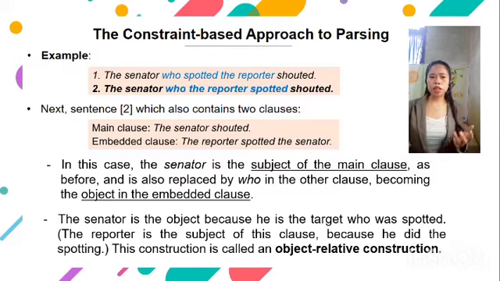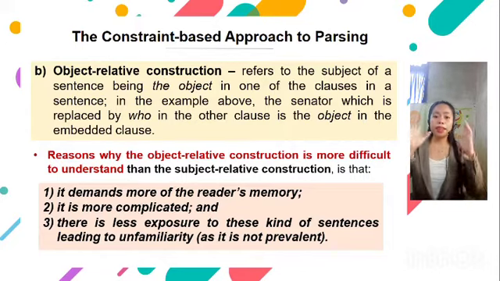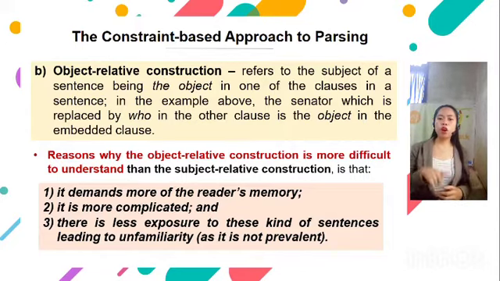This construction is called the object-relative construction. This construction refers to the subject of a sentence being the object in one of the clauses in a sentence. In the example earlier, the senator, which is replaced by "who" in the other clause, is the object in the embedded clause.